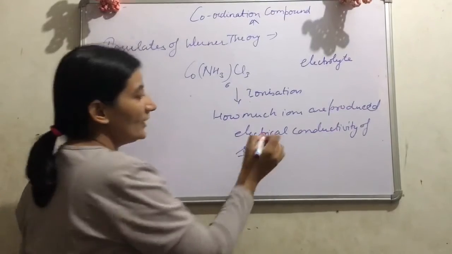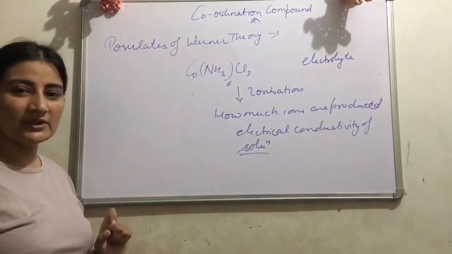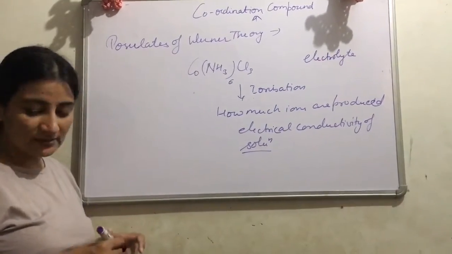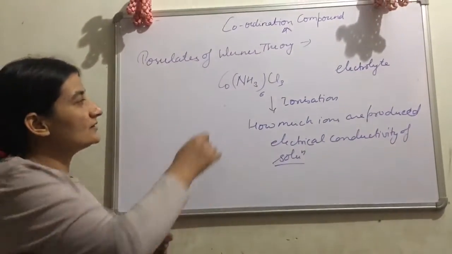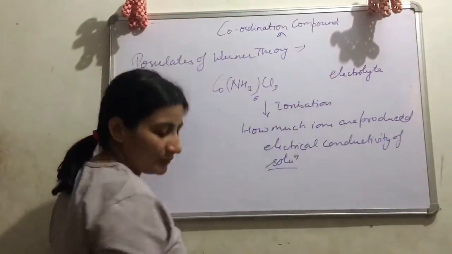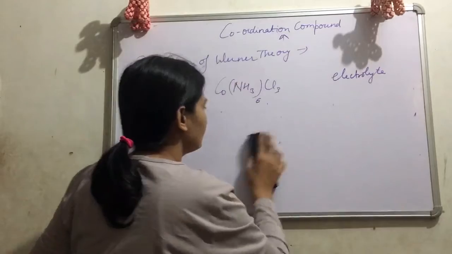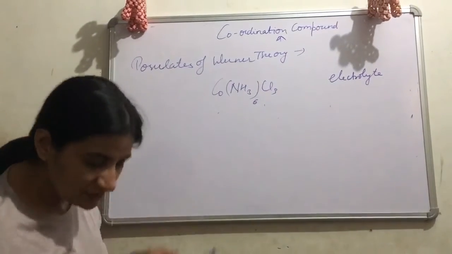What is the value of electrical conductivity of solution? On the basis of that, we can predict the structure of this complex. First, we are going to discuss the addition of electrolyte. What are the possibilities here?